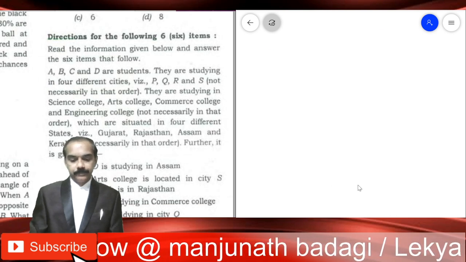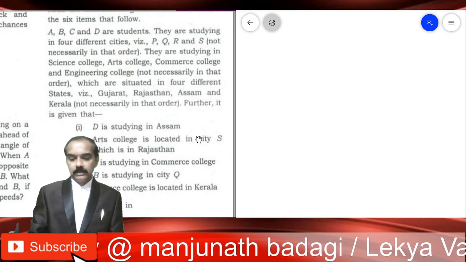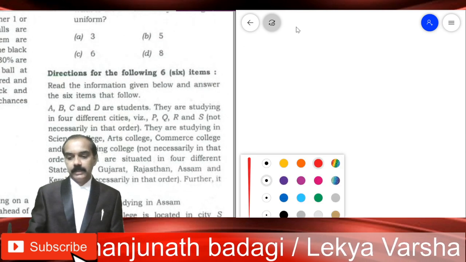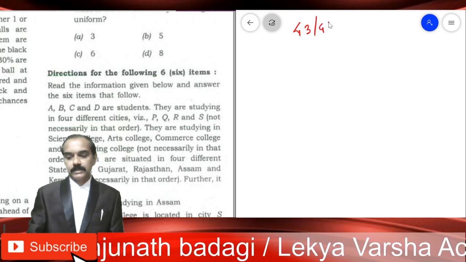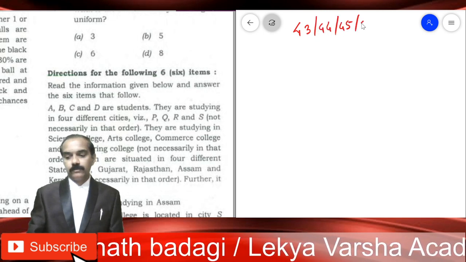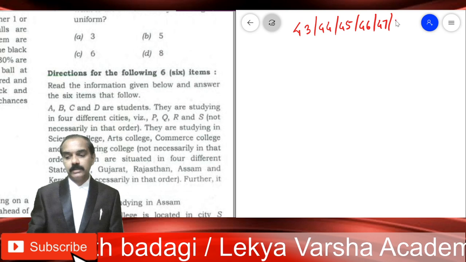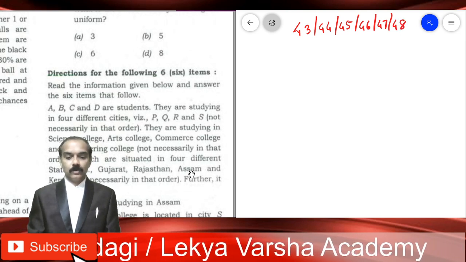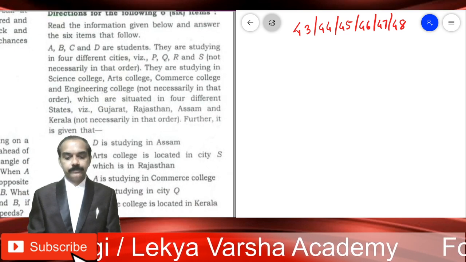Moving on to the 43rd problem. See here, for 43 we have got 6 items, meaning 6 problems have been asked on the same: 43, 44, 45, 46, 47, 48. Okay. 6 questions have been asked on this information.